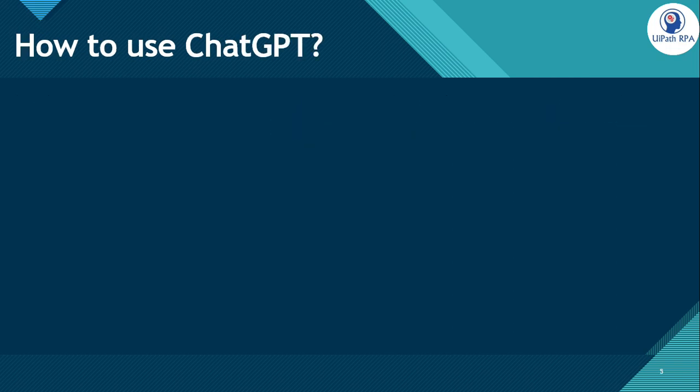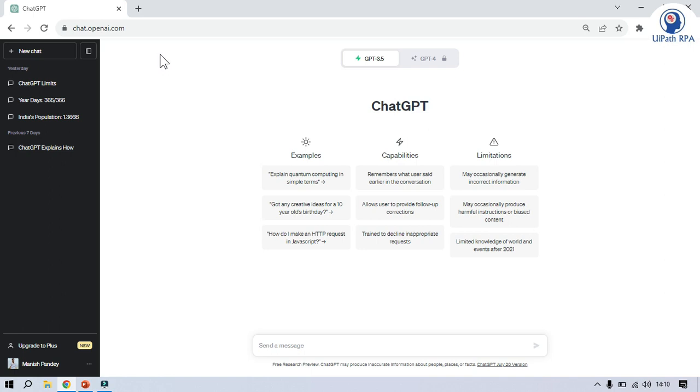Let's see how to use ChatGPT. OpenAI provides access to ChatGPT through an interface called ChatGPT. We can open this using the URL chat.openai.com. This interface allows the user to interact with the ChatGPT language model and engage in conversations by typing in messages and receiving responses from the model. So you can see this is ChatGPT.